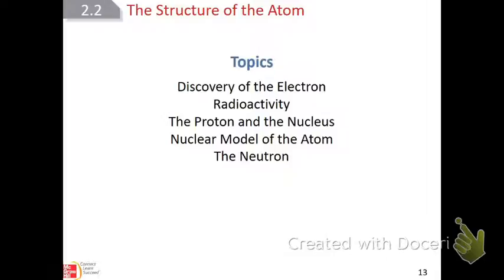Now, there were a lot of discoveries made in the 1800s. So many discoveries were made during that time. Many important elements were discovered. The periodic table was set up during this period of time. So much important science was done. But for a long time during this period, it was thought that the atom was the smallest piece of matter that there was, until the discovery of the electron.